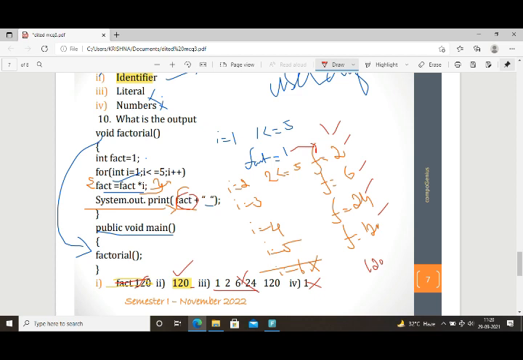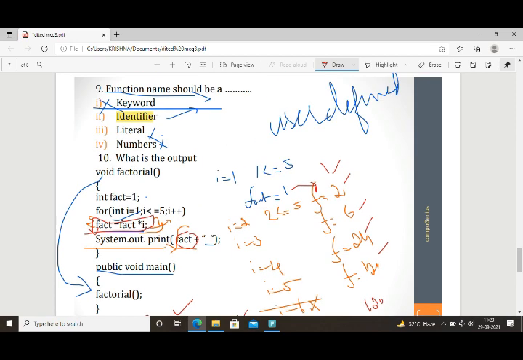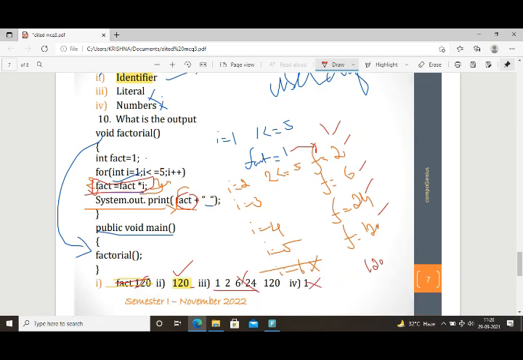So here you have to remember, without curly braces inside a loop or method, it will consider only the very first statement. Especially in loops, you will get questions like this to confuse you. So without curly braces, if you are getting any statements under a for loop, you will consider only the very first statement inside that particular loop. Okay. So these are the 10 questions. I hope all of you understood.